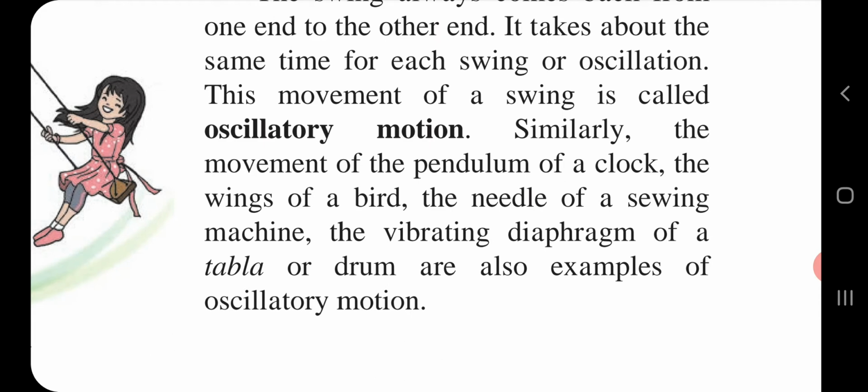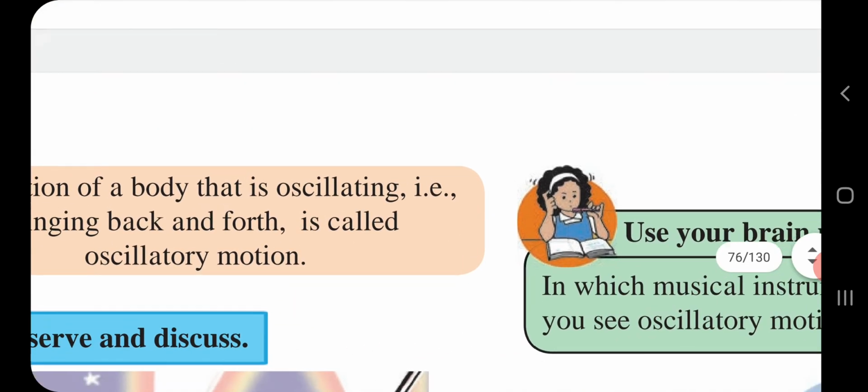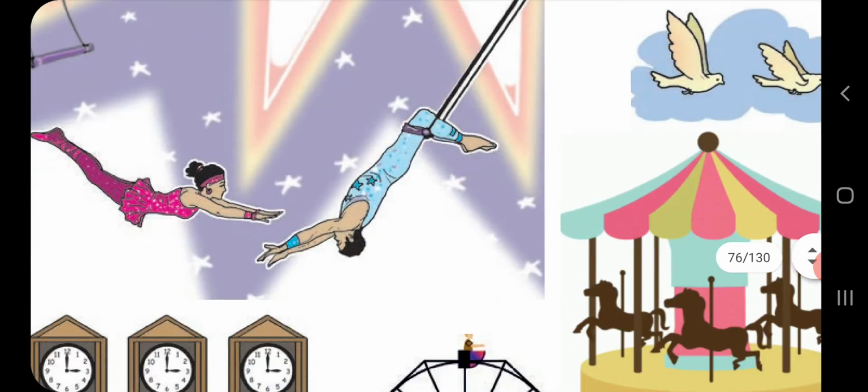Next example, the simple pendulum. It goes from one extreme position to another extreme position, and in a certain time it returns to the same position. That's why the simple pendulum is an example of oscillatory motion. So children, now the definition related to oscillatory motion: the motion of a body that swings back and forth is called oscillatory motion. Here we have completed oscillatory motion.